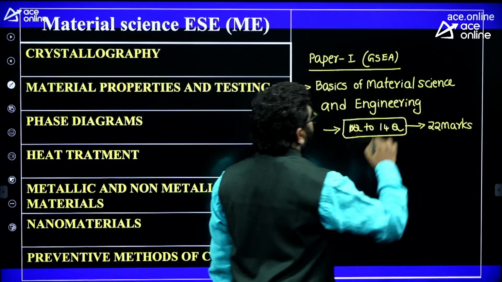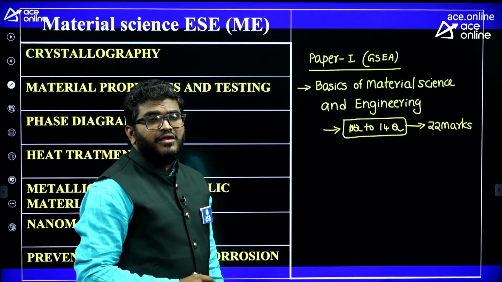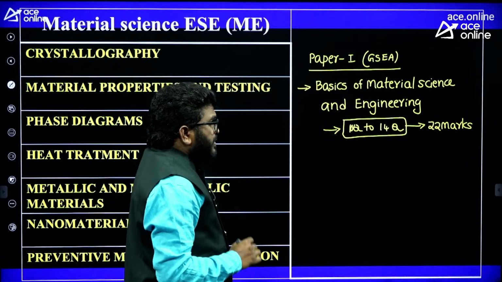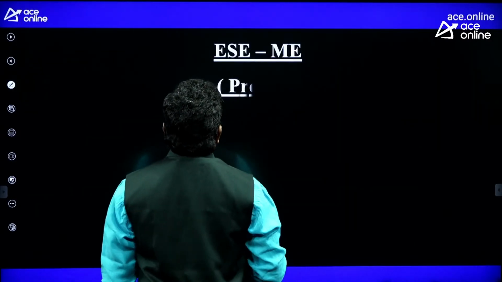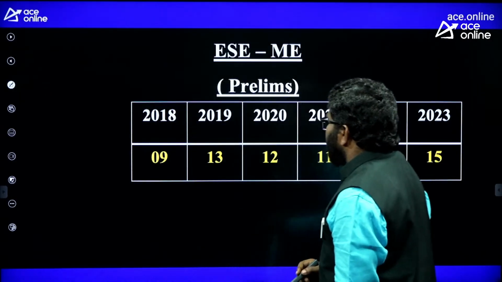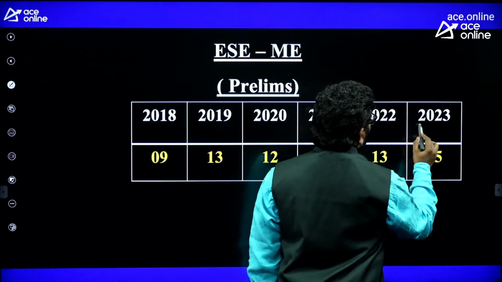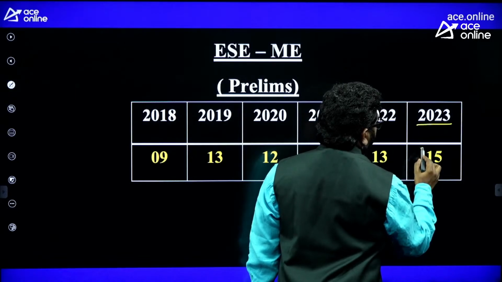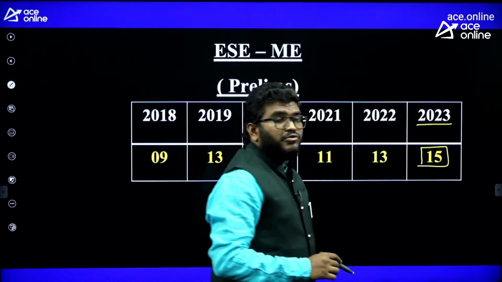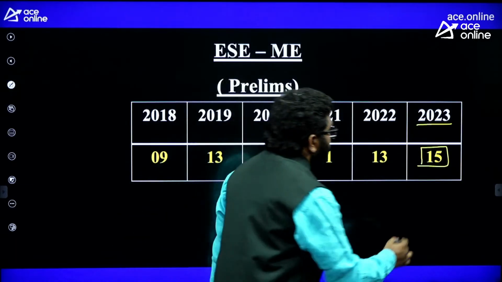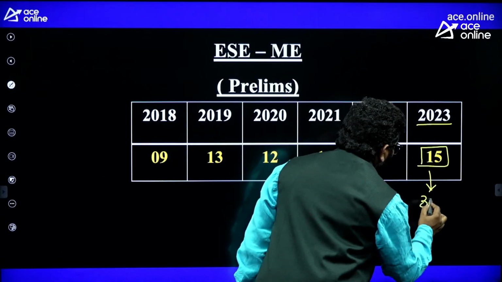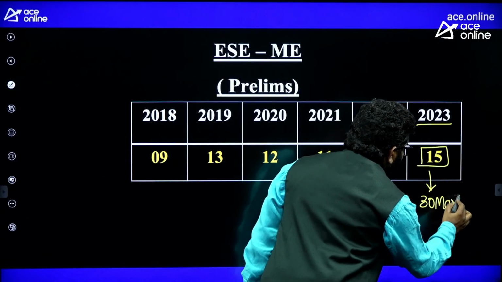Only from paper 1, 22 marks they are asking. Now from paper 2, see the weight here. In 2013 to 2023, they asked a very good number of questions. 15 questions they asked, and 15 questions means 30 marks.